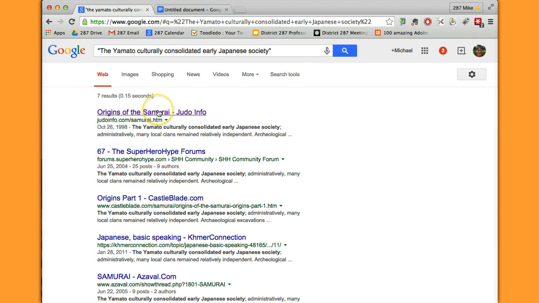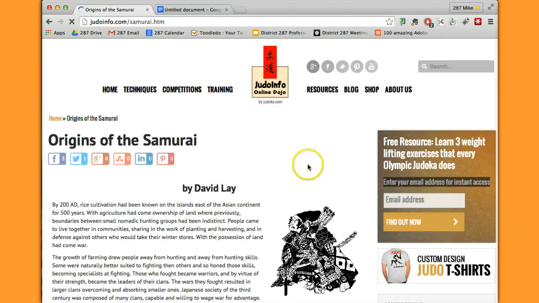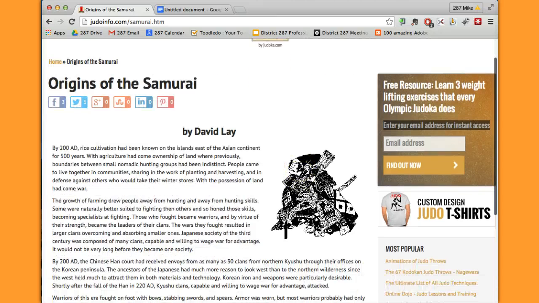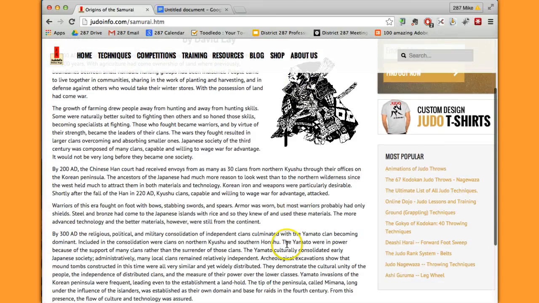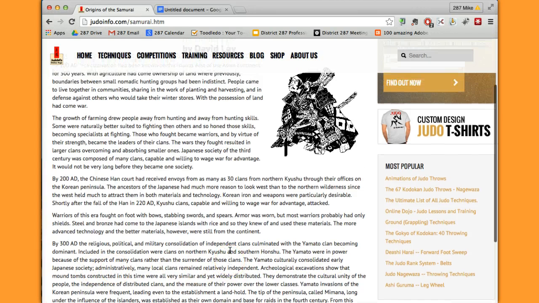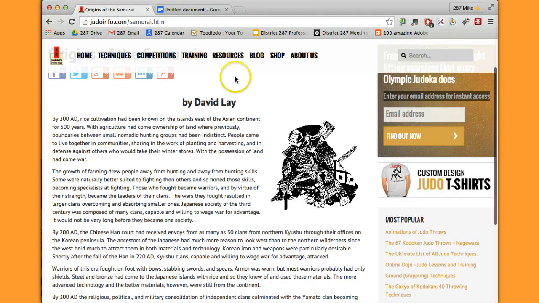And let's see, my first result here, origins of the samurai, judo information. If I scroll down through it, here I can see it: the Yamato culturally consolidated early Japanese society. Bingo! I can see that this piece was copied directly from the internet. So quotation marks are a great way to check to see if a student has plagiarized or not. It's also a great way to force Google to pick up search terms when they're in pairs or groups of 3 or 4 that you want them to get in that particular order.